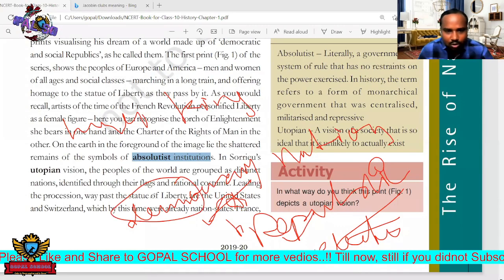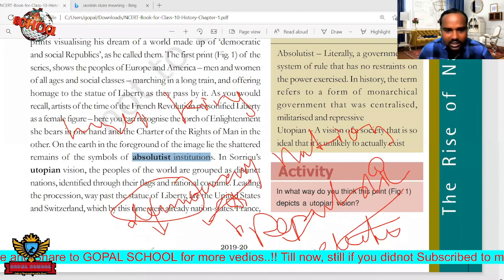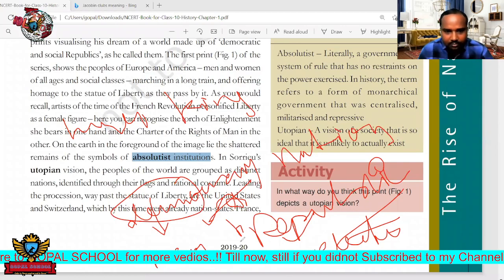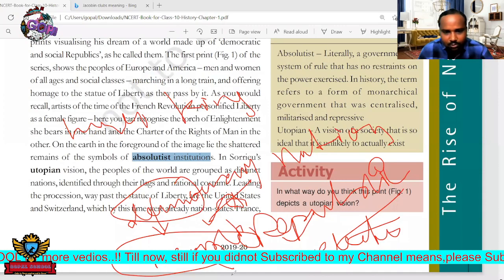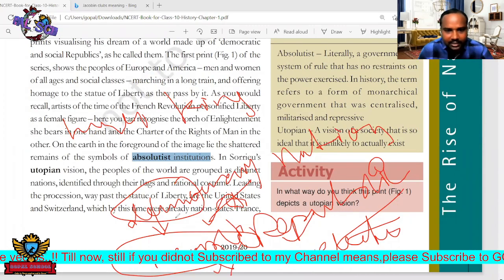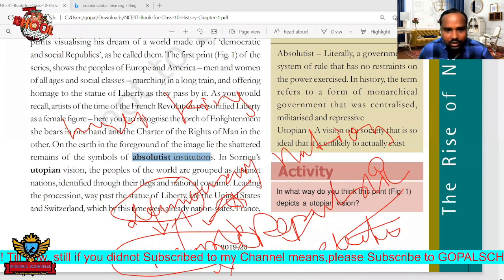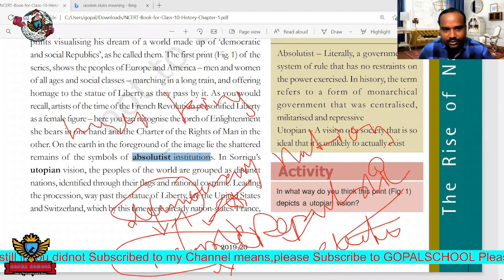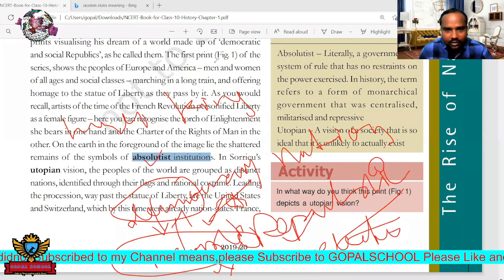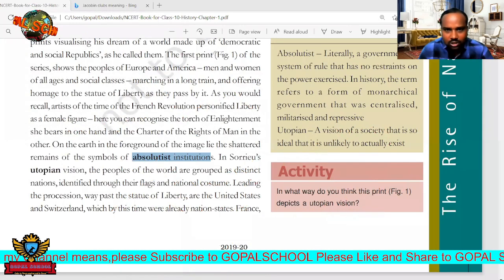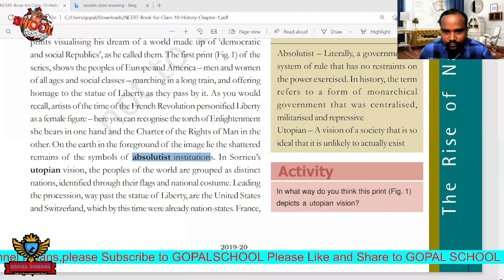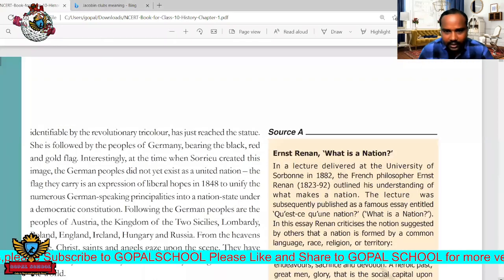Democracy means all the power is in the hands of the people. People can rule the country and people can make the laws, by electing them through their representatives. So this is called absolute institutions. Okay, so that is next. Just move forward. So remember this concept, and next one here.